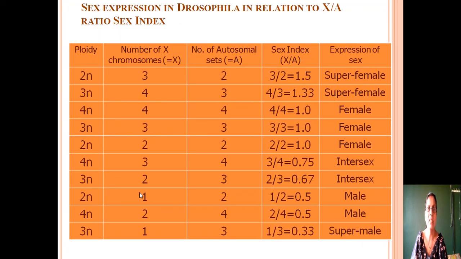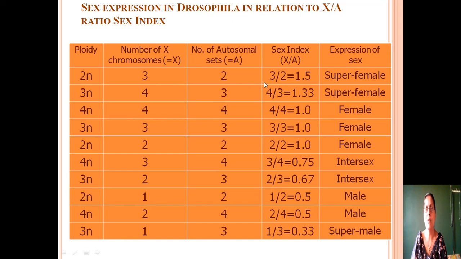In this table, you can see different sex indexes. First, in the first column, you can see the ploidy. Ploidy means how many sets of chromosomes are present in the organism. In this case, this is diploid, this is triploid, this is tetraploid, containing 4 sets of chromosomes. Triploid contains 3 sets of chromosomes. Diploid contains 2 sets of chromosomes. In this column, you can see the number of X chromosomes. In this column, you can see the number of sets of autosomes. This is the sex index, the ratio between the number of X chromosomes and the sets of autosomes.